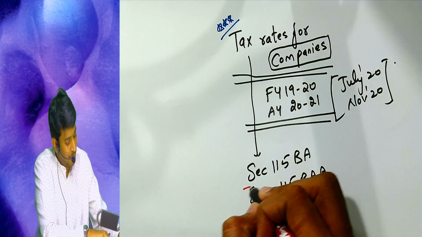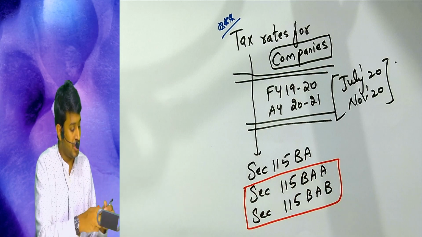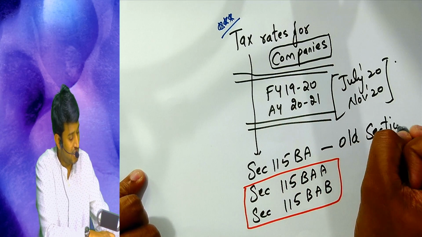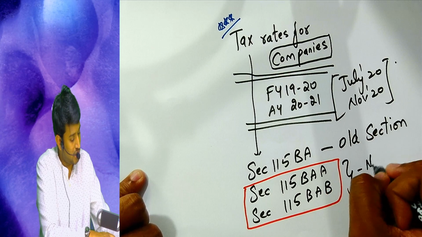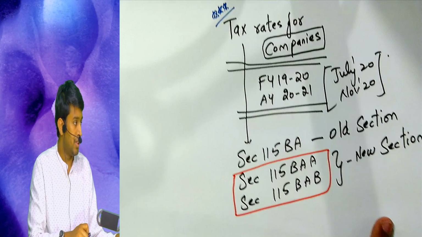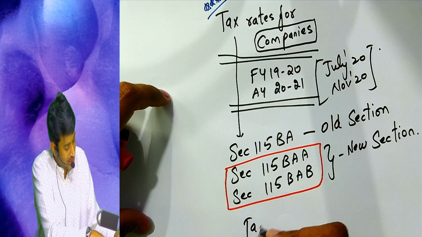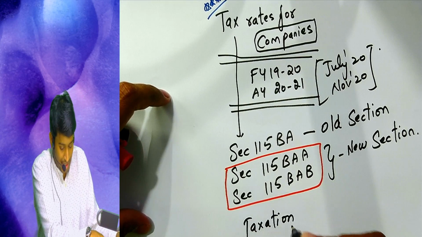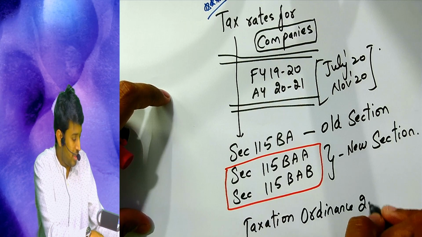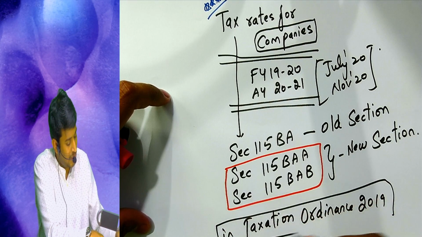These 2 are the amendments in your Finance Act. This is an old section only. Nothing new has come into this section, whereas these 2 are new sections. Please understand, these 2 are new sections which were introduced in the Taxation Laws (Amendment) Ordinance 2019. That's not applicable, you need not remember it also.